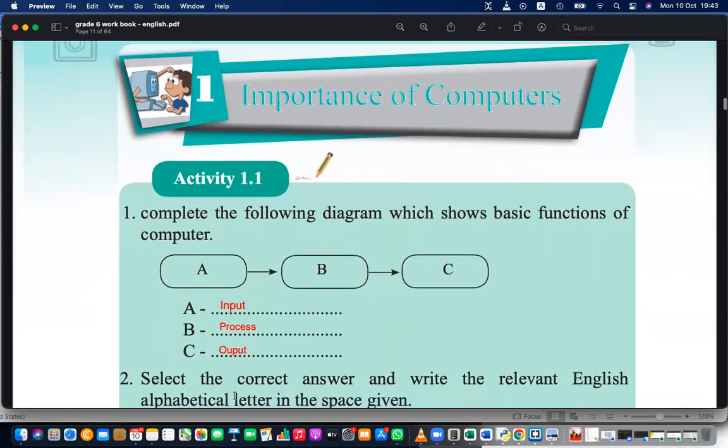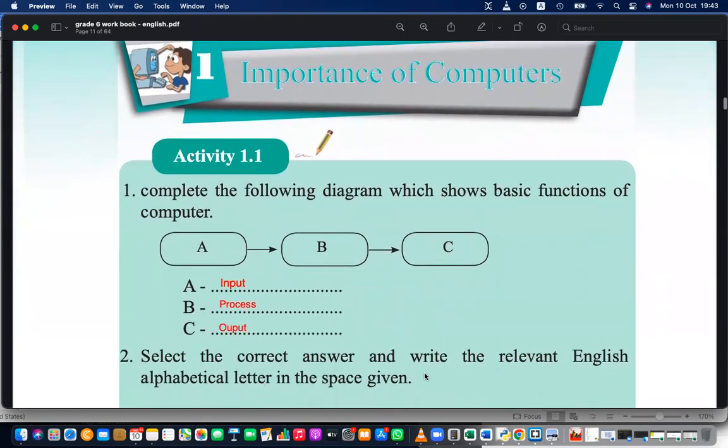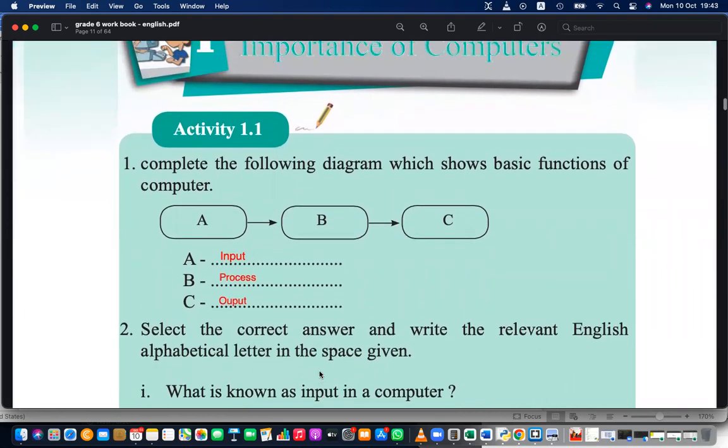And next, select the correct answer and write the relevant English alphabetical letter. What is known as input in the computer? Yes, it is A, right? A is the input.